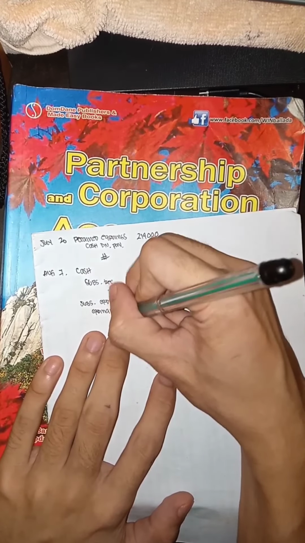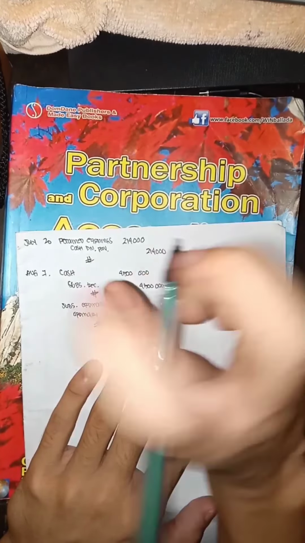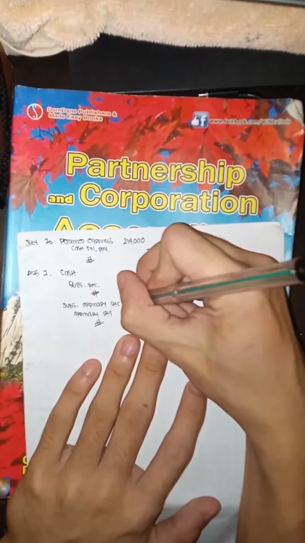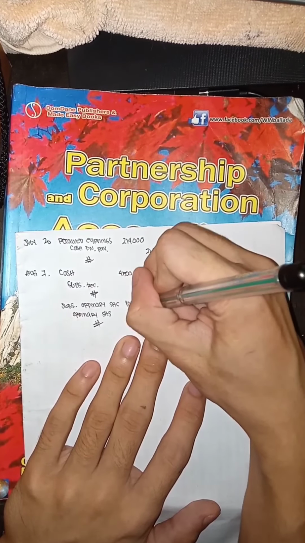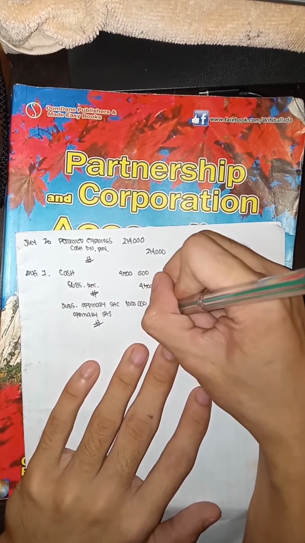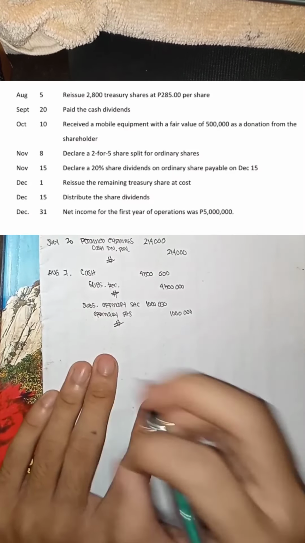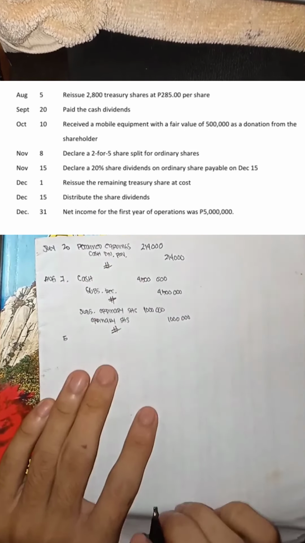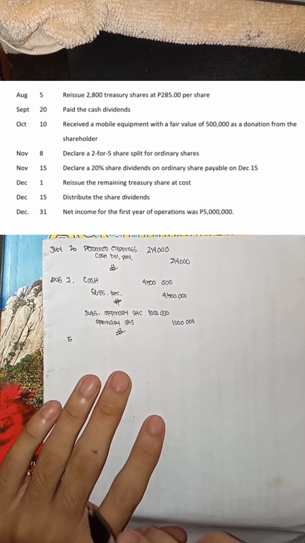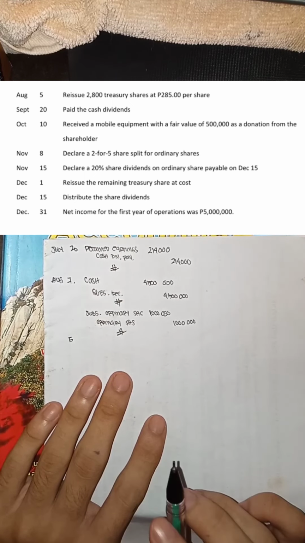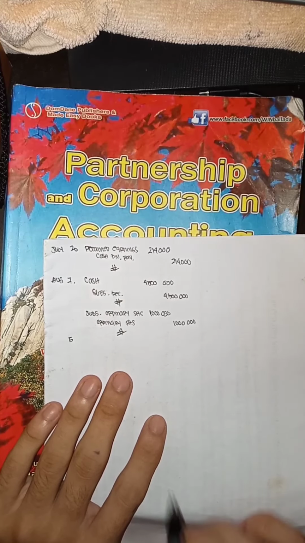Since 2 million yung subscribed ordinary shares natin, at kalahati ngayon ang na-issue, edi 1 million. And the next month is August 5. Ang August 5 daw, nag-reissue ng treasury shares na 2,800 at 285 per share.